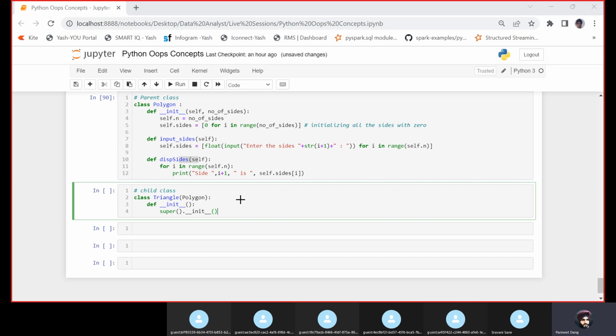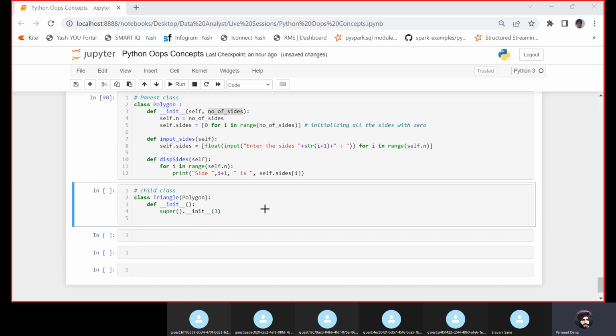Now if you see this, when I invoke this constructor, it is taking the number of sides. So that's where I need to define how many sides you want. Let's say it is a triangle, so I'm telling that I want 3 sides. Now I will define area. Let us find the area of the triangle.